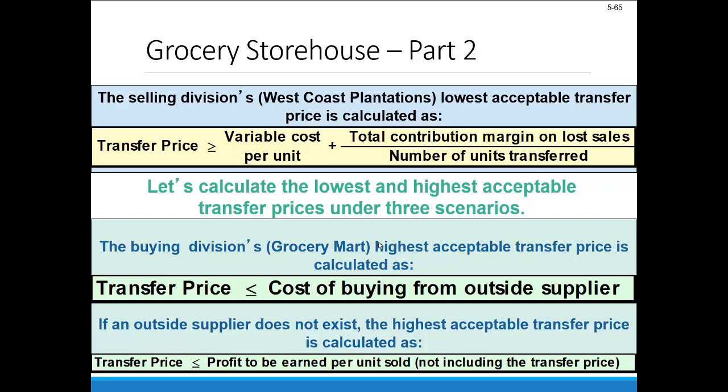Now the buying division, Grocery Mart, their highest acceptable transfer price is going to be calculated as the cost of buying from the outside supplier. Quite simply, we don't want Grocery Mart to pay more internally to this West Coast Plantations piece of the organization than they could just turn around and buy it in the outside market, right? That wouldn't make a lot of sense. So if an outside supplier doesn't exist, though, the highest acceptable transfer price would be determined as the profit to be earned per unit sold, not including that transfer price.